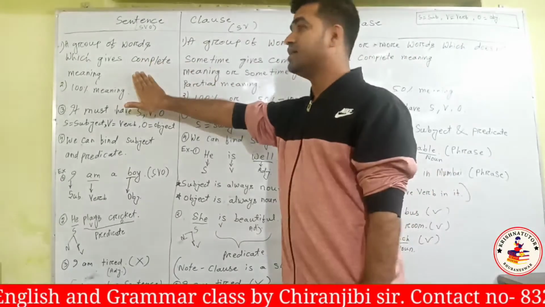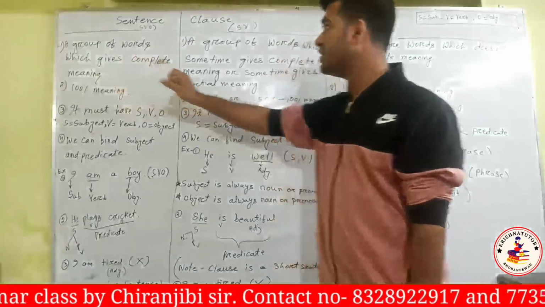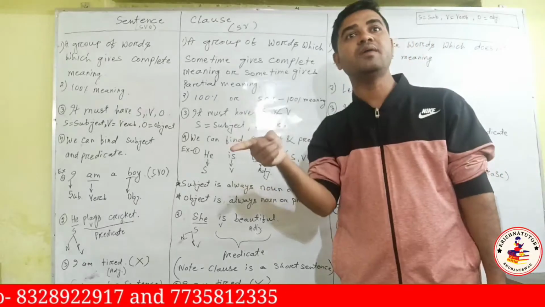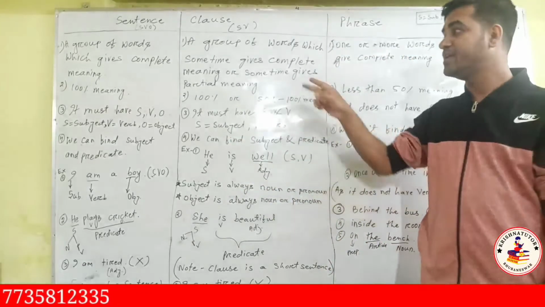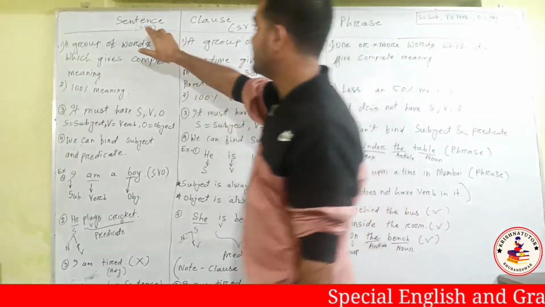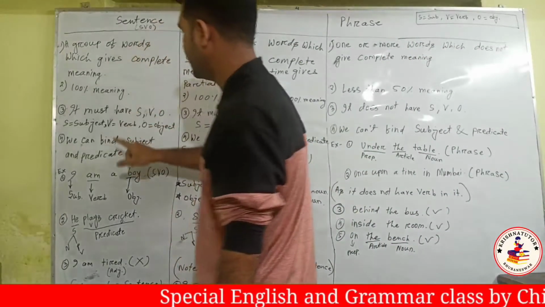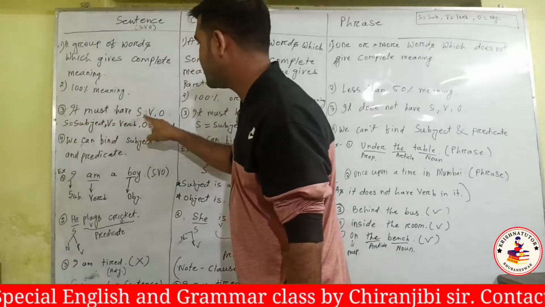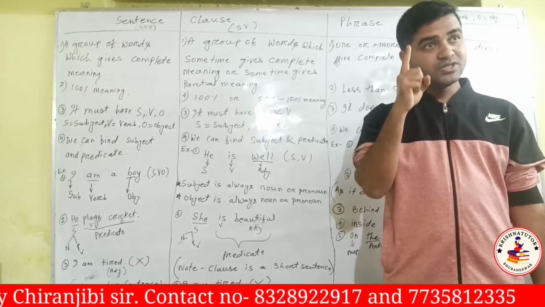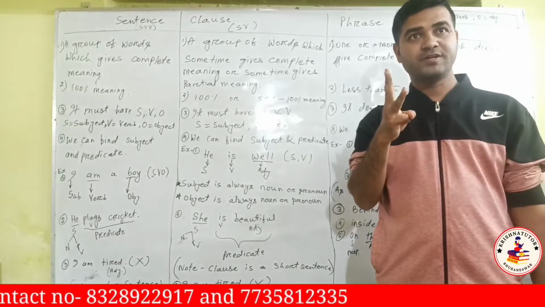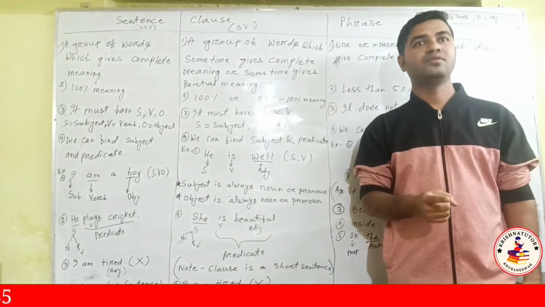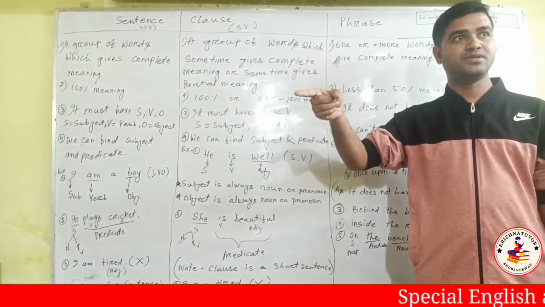So a sentence is a group of words. It gives 100% meaning. A clause is a group of words. Sometimes it gives 100% meaning, sometimes it does not. Sometimes it becomes dependent to have the meaning. But in a sentence we can see three things: subject, verb, object. It must have subject, verb, object. And what is subject? It has to be a noun or pronoun.